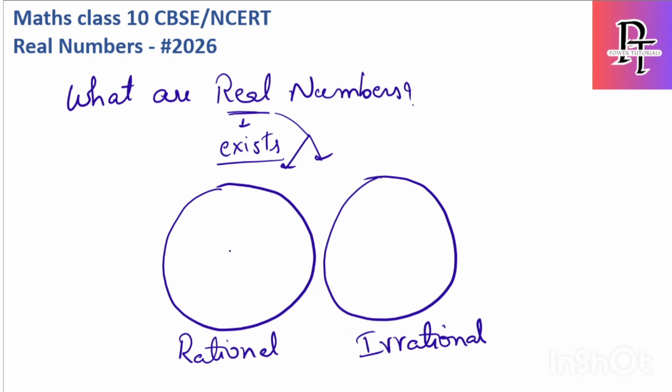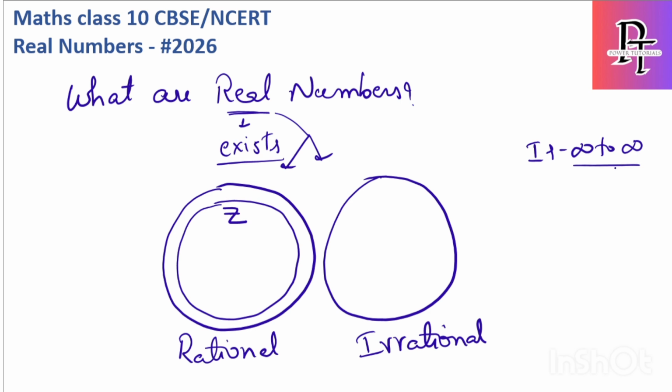Just understand, inside rational we have one more thing which is called integers, and we represent it as Z. Integers are the numbers from minus infinity to infinity, not decimals, just numbers. For example, minus 9 is an integer, plus 9 is an integer, plus 35 is an integer. Then we have whole numbers inside it.